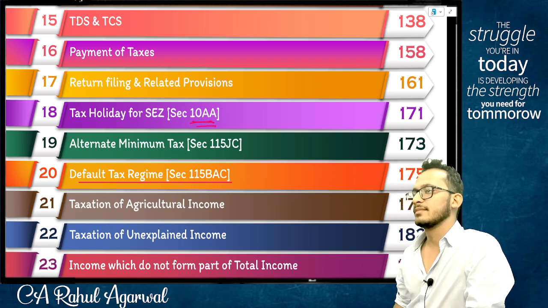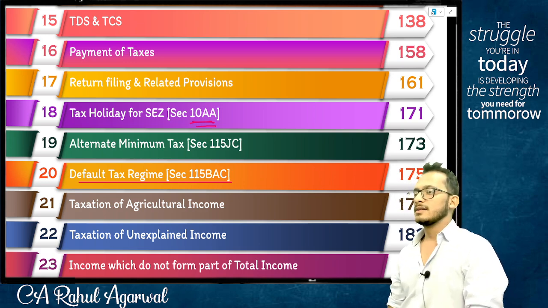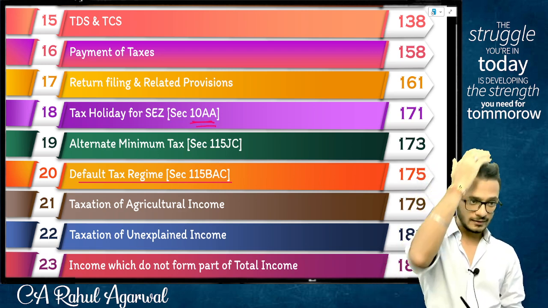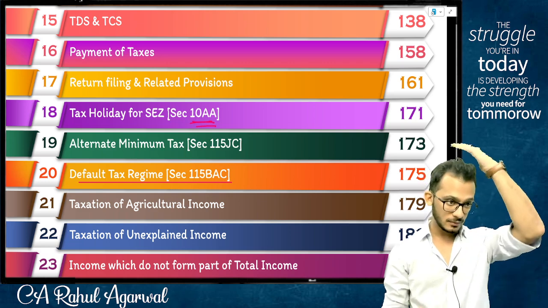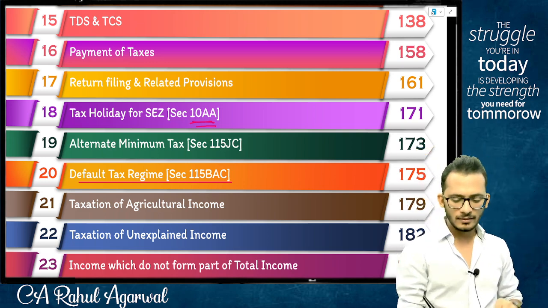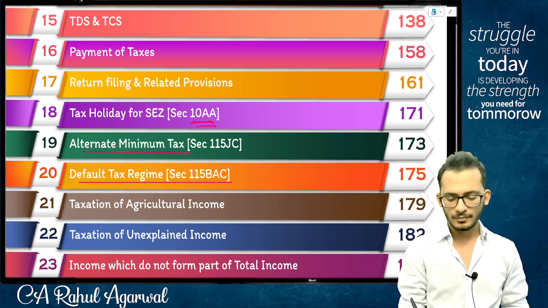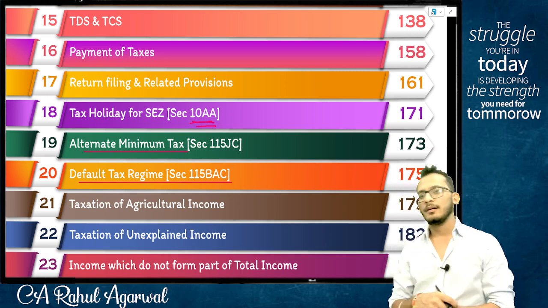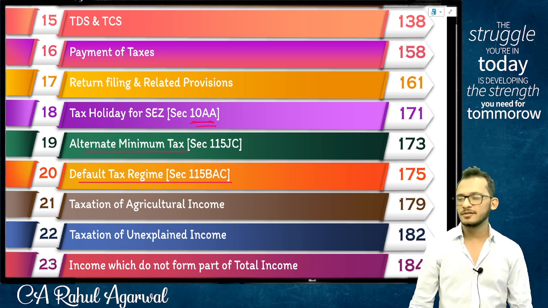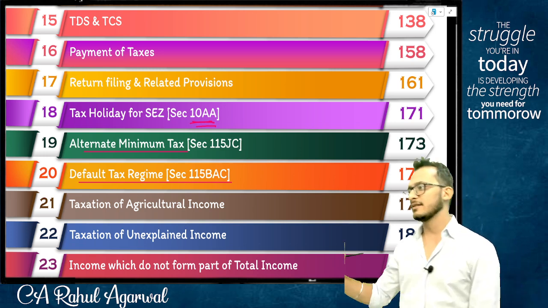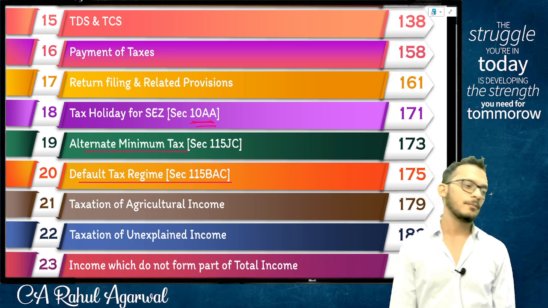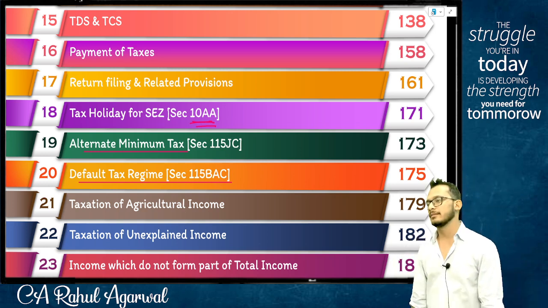Step number 11. Compute tax as per AMT, capital A, capital M, capital T. Chapter number 19, people. Alternate minimum tax. Full forms and all is not important. You will understand. Done.